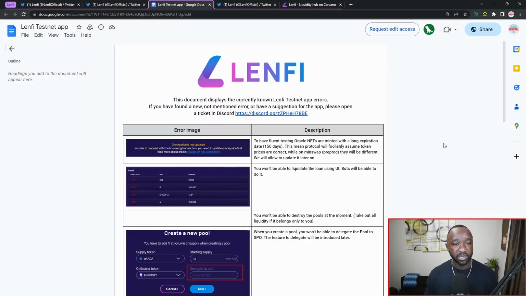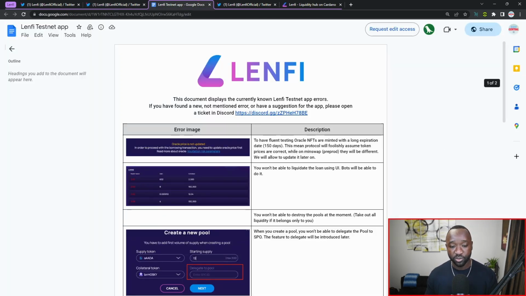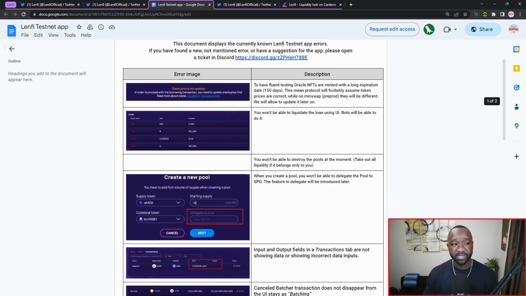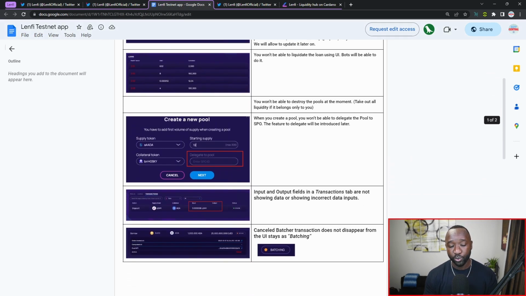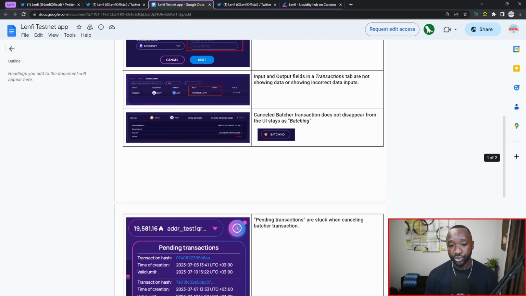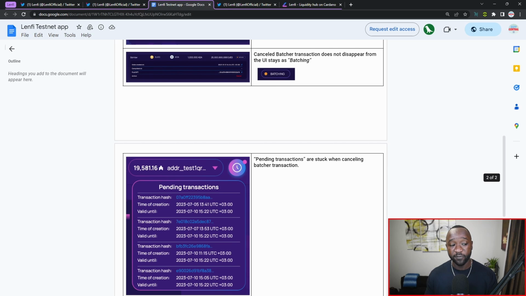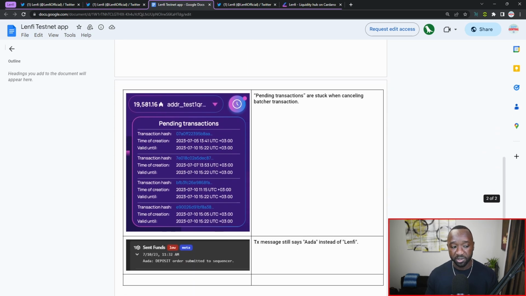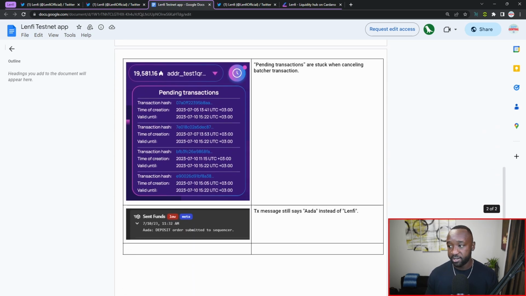Now, they did also release a Google document here, which I'm just going to scroll down, which basically breaks down all of the known issues. And they've been doing a really good job of adding more and more of the community's feedback to this particular document. So if you find anything that's wrong, go ahead and report it to the team, and they should add it to this Google Sheet.